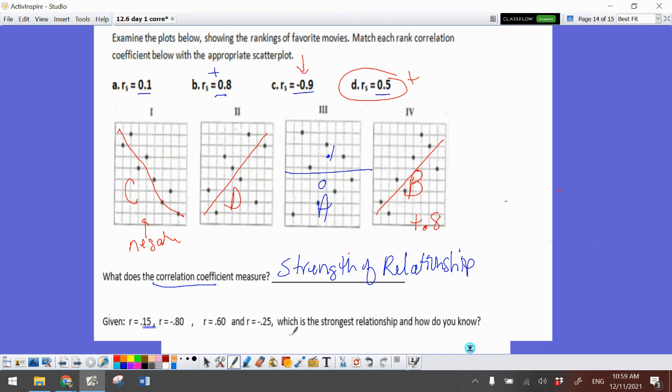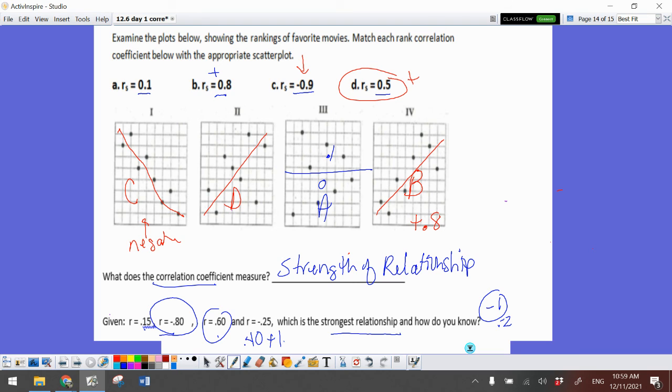All right, which of these is the strongest relationship? Well, we have a 0.15, a negative 0.8, a 0.6, and a negative 0.25. The strongest relationship is negative 0.8. And I know that because it is the closest to -1. It's only 0.2 away versus the 0.6, that's 0.4 away from +1. So 0.8 is going to be the strongest of those relationships. Remember, the sign doesn't matter, okay? It's how close to perfect you actually are.